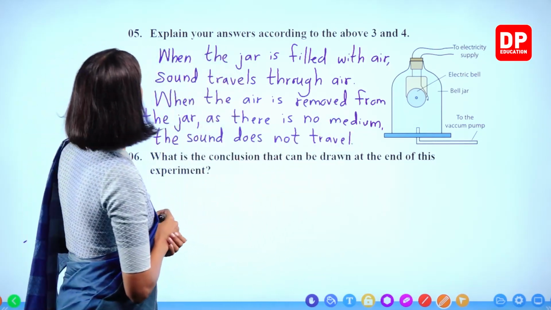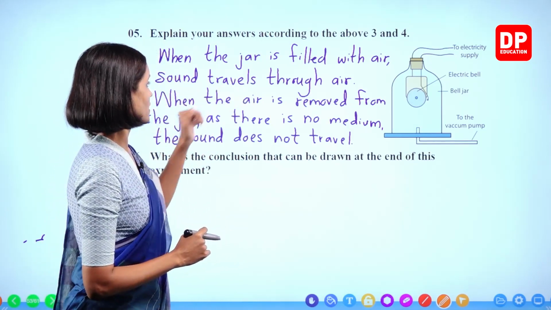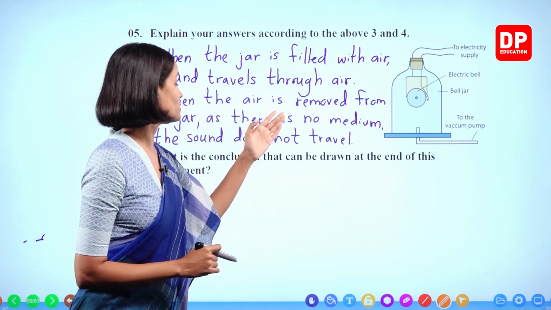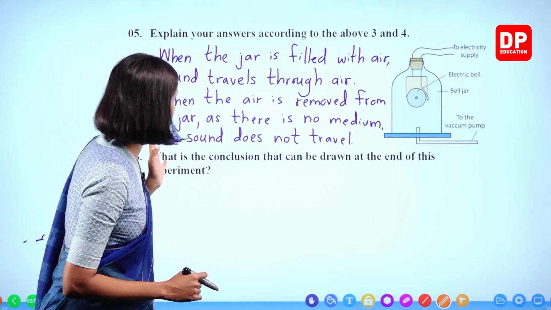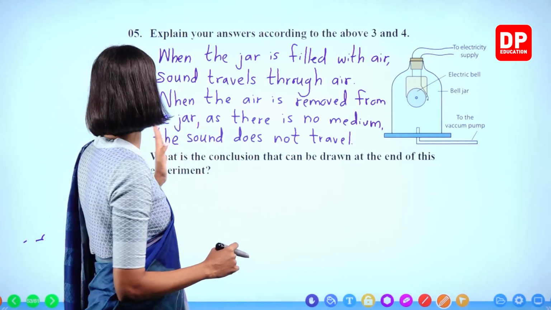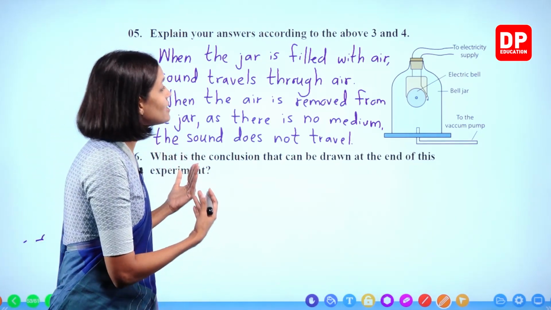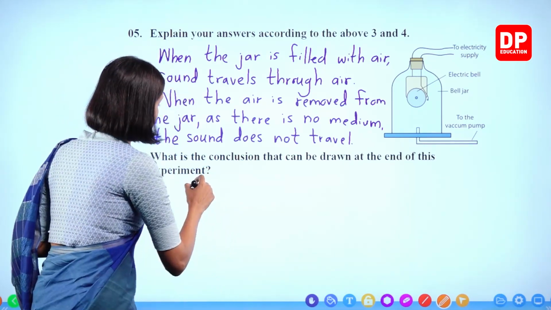Right, children? When the jar is filled with air, sound travels through air. When the air is removed from the jar, as there is no medium, the sound does not travel, right? What is the conclusion that can be drawn at the end of this experiment? That a medium is necessary for the propagation of sound, right?